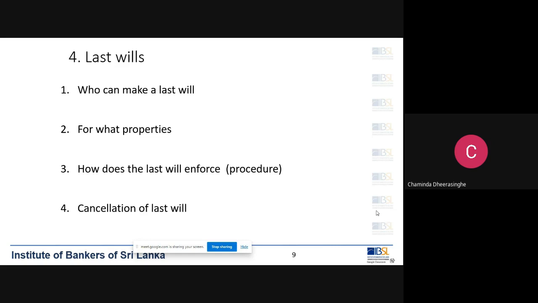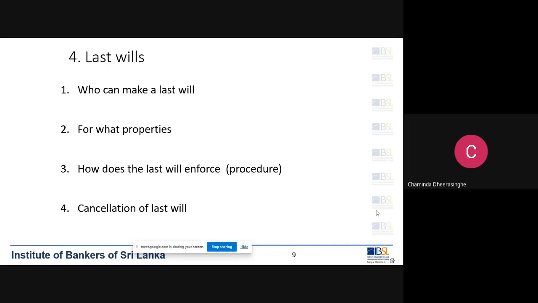After writing a last will during his lifetime, that person can cancel it and write another, fresh last will. A person can write more than one last will. So what happens if a person has written more than one last will? The very last will written by this person will be the valid last will.